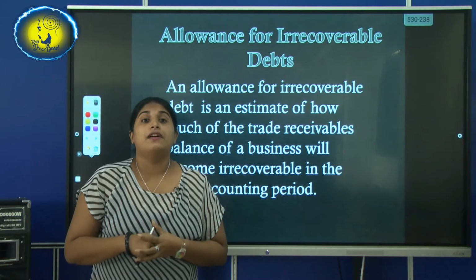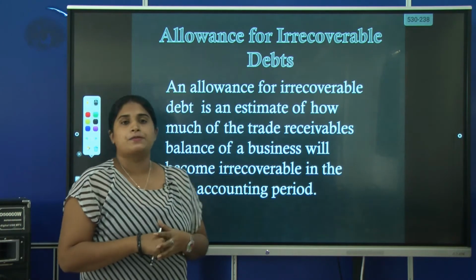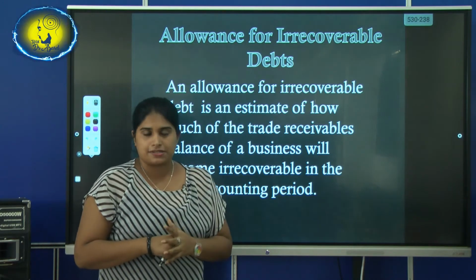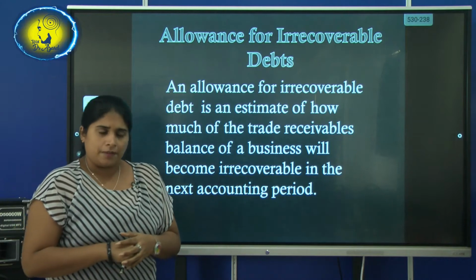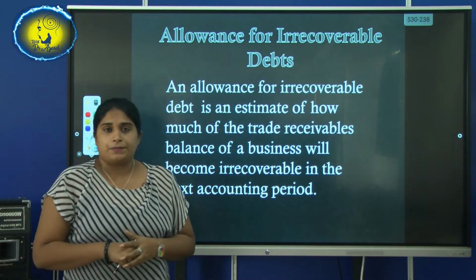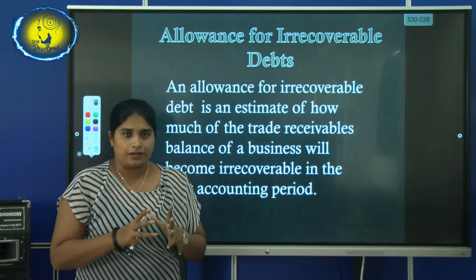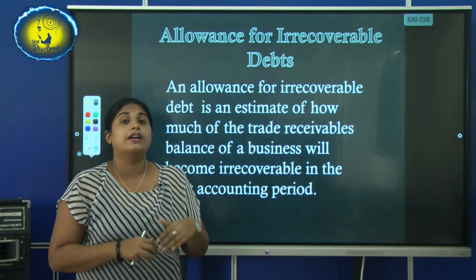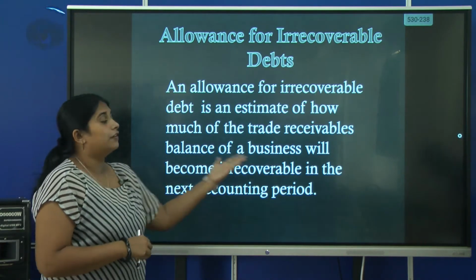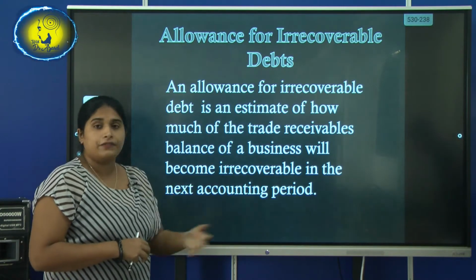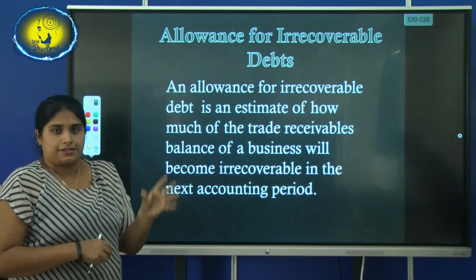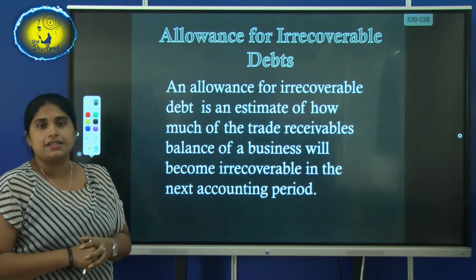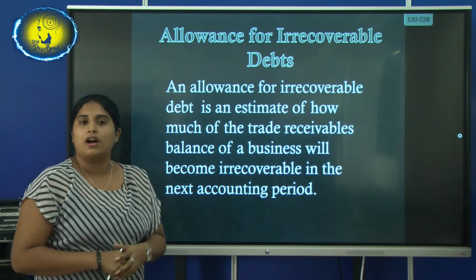Now the next topic is allowance for irrecoverable debts. When irrecoverable debts occur, we know exactly that this particular trade receivable has become an irrecoverable debt. But allowance for irrecoverable debts means that at the financial year end we are assuming that out of the outstanding trade receivables, this much will become irrecoverable debts in the near future, in the next period or the following year. So you have to allocate a percentage of your outstanding trade receivables as an allowance for irrecoverable debts.